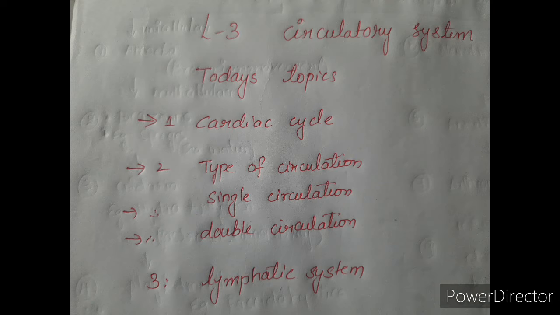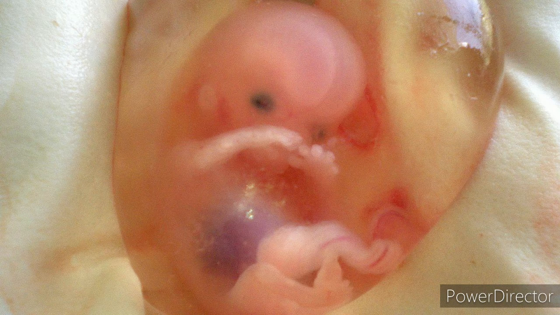What do you mean by the cardiac cycle? It is a circulation of blood in the heart that is called a cardiac cycle. The human heart starts beating around the 21st day during embryonic development. You will learn these things in the reproductive system chapter, right? If the heart starts beating, then our life starts.